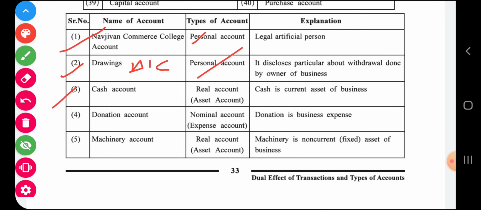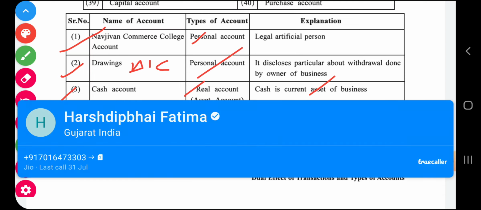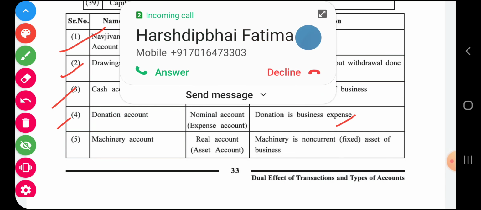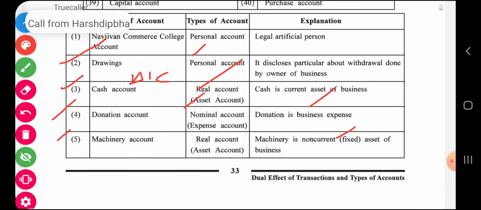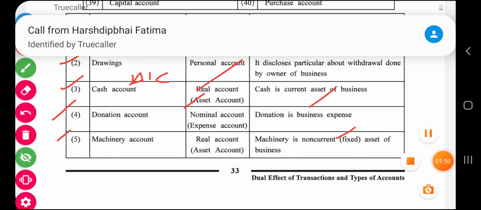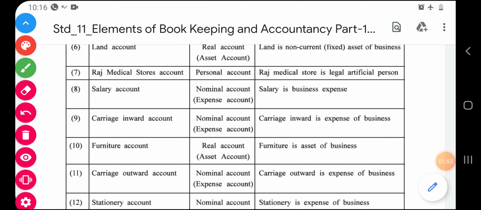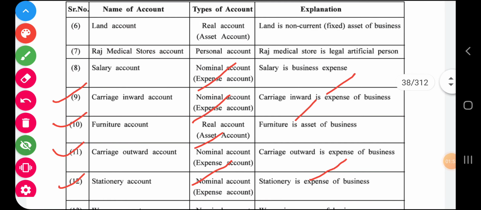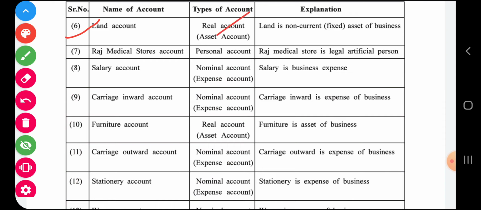Third, cash. Cash is a current asset. Now if it is an asset, that means it is real. Donation. So donation is an expense. If it is an expense, wait a minute. So land account. Land is an asset of the business, so it is considered real. Raj Medical Store is a legal artificial person, so it is a personal account. Salary is an expense, so nominal.